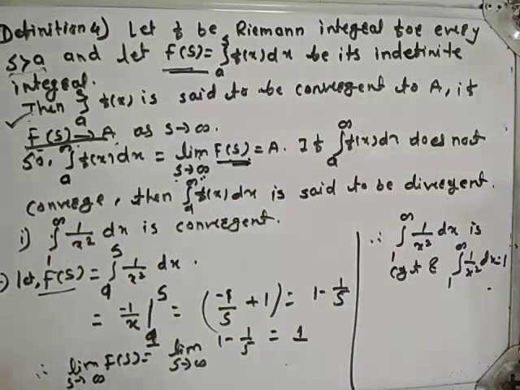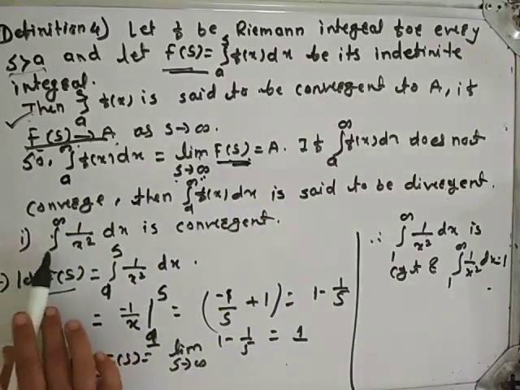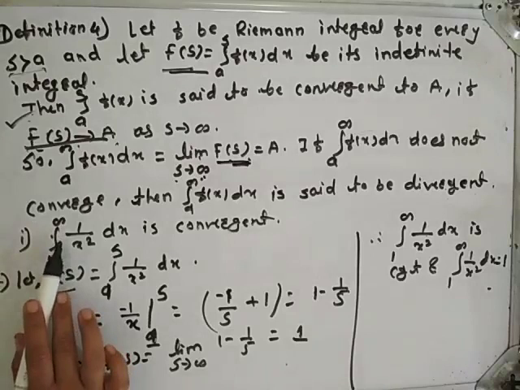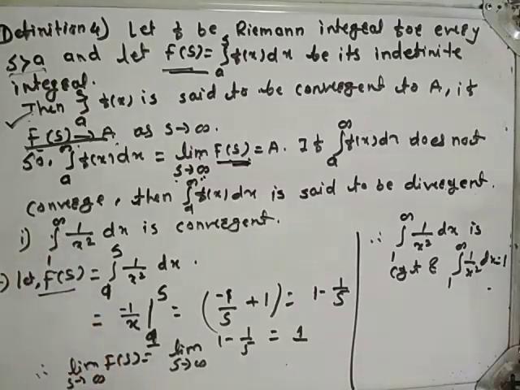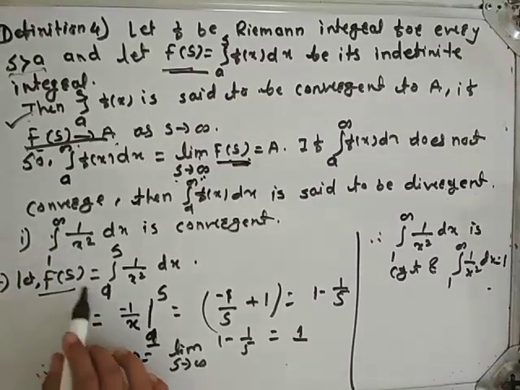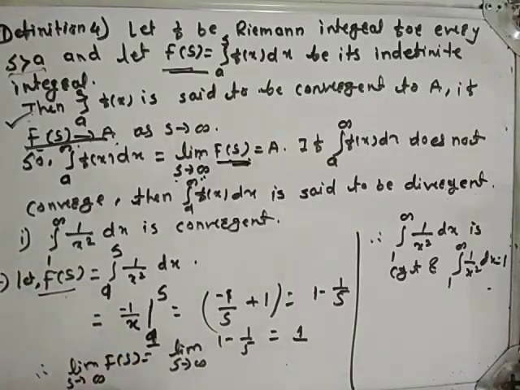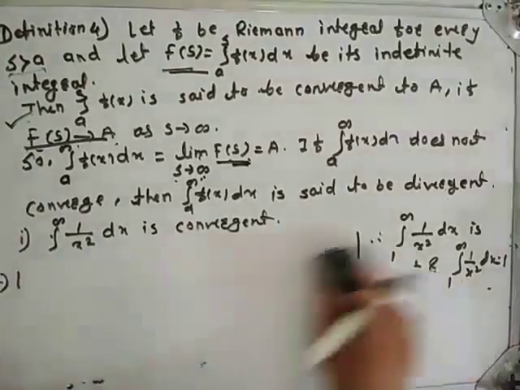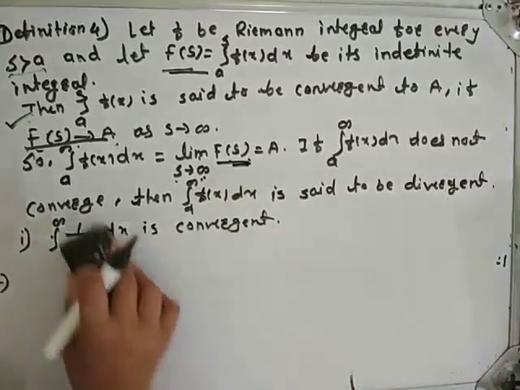Means to check whether an improper integral of first kind is convergent or not, for that first write down F of s, then find out limit s tends to infinity. If limit s tends to infinity F of s exists, at that time we say that integration from a to infinity f of x dx is convergent, otherwise it's divergent. Okay, this is the first example. Now see the next example.